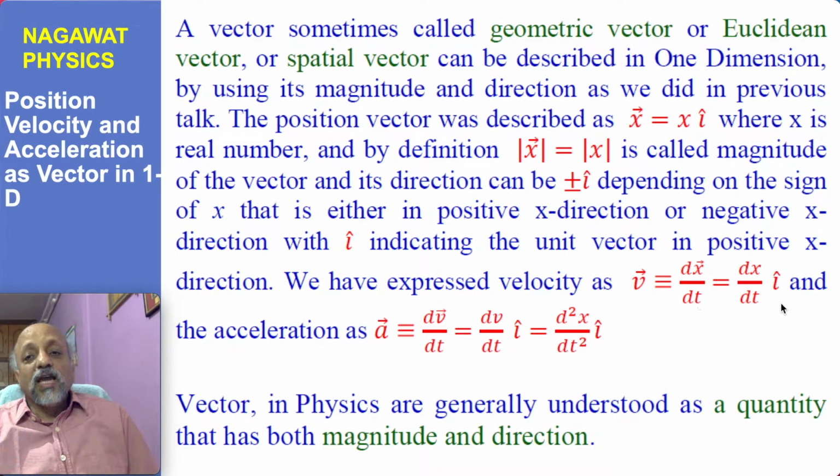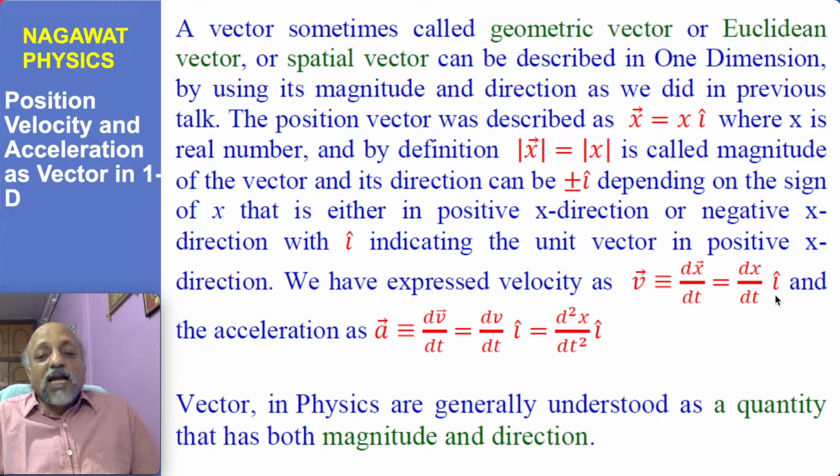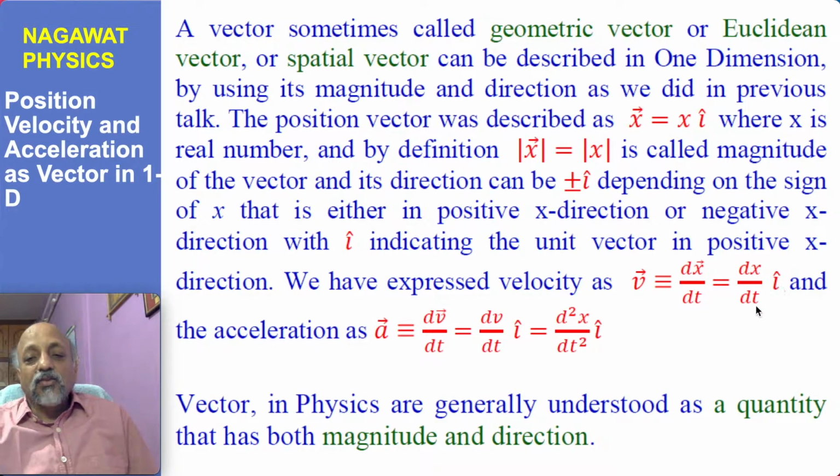But since the direction I unit vector doesn't change with time, in case of the Cartesian axis, this is the beauty, that the base vectors are constant and do not depend upon time. So what you get, that velocity, which is defined as the rate of change of position vector, simply means the rate of change of the x coordinate times the unit vector I. So v is written here as dx by dt and I, and this dx by dt, if you take the modulus of it, it will be called speed as defined earlier.